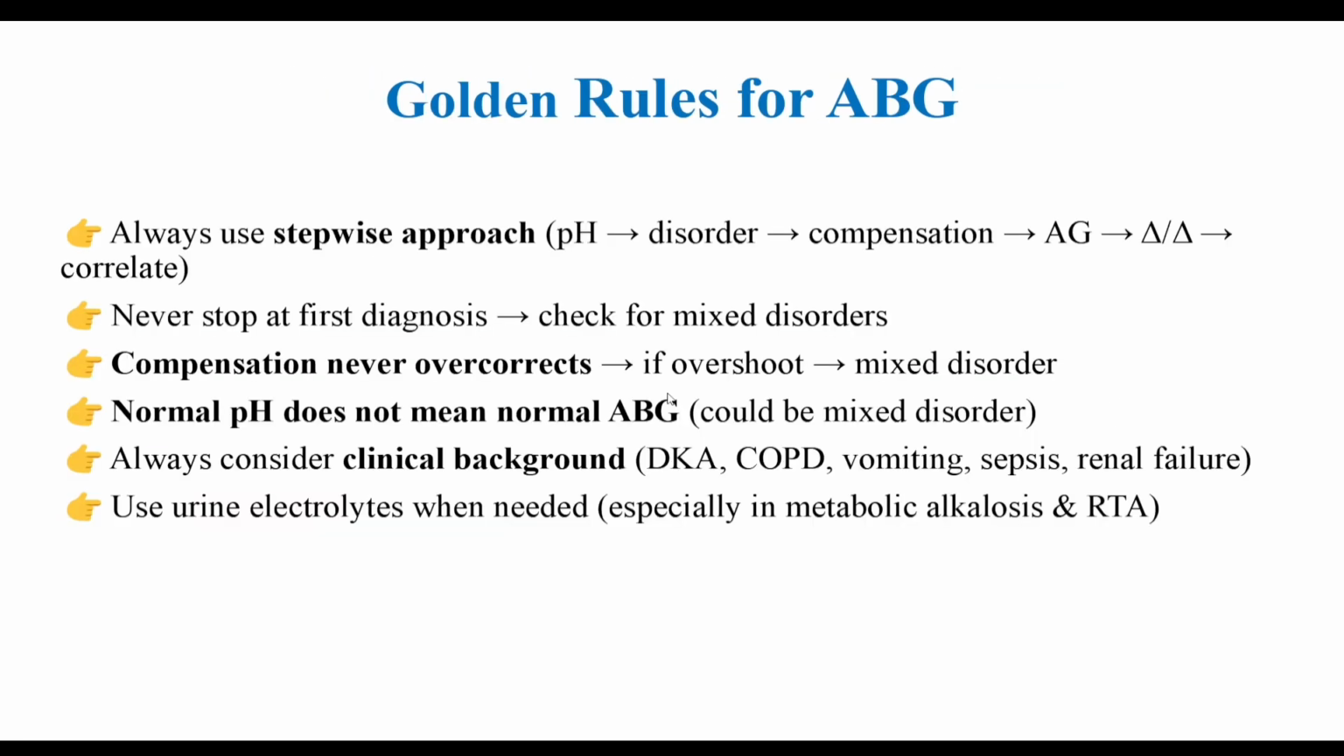Now see the golden rules for ABG. Always use stepwise approach. Never stop at first diagnosis. Check for mixed disorders. Compensation never overcorrects. If overshoot, mixed disorder can occur. Normal pH does not mean normal ABG. Remember this. Could be mixed disorder. So normal pH does not mean normal ABG. We have seen in example previously.